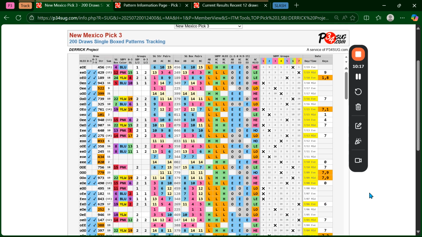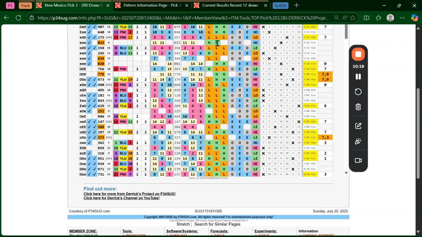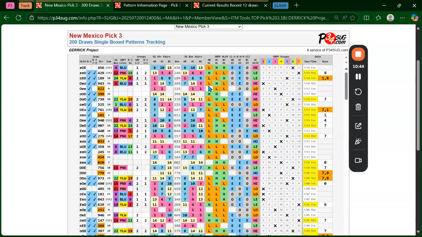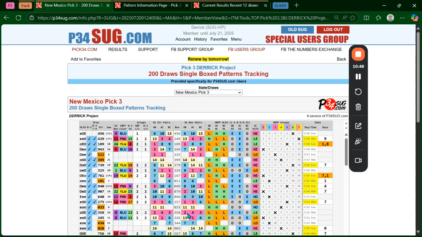So now we're just going to scroll down here and look. Too high, too even, too high, too odd. Too high, too even. And then there's a gap again. Too high, too odd. So let's see, what is that gap? 1, 2, 3, 4, 5, 6, 7, 8, 9, 10, 11, 12. I'm not saying it's always 12. I'm just saying it seems to be 12. I've done this a few different times now throughout states and it seems to be 12. But anyway, that's something you can focus on.